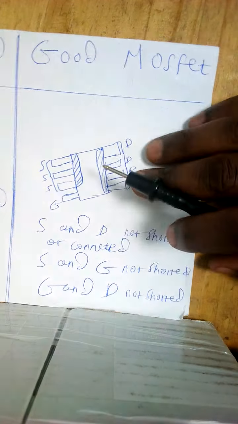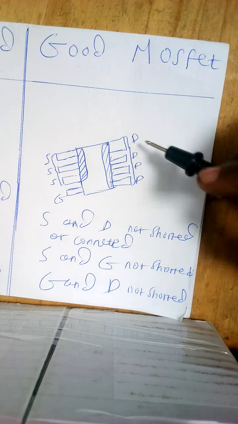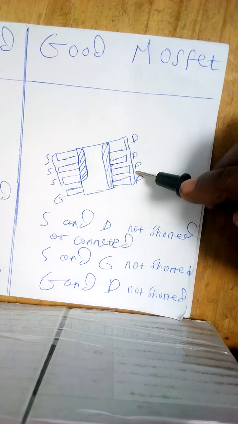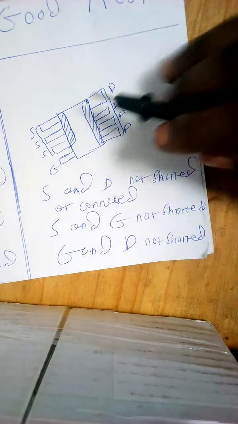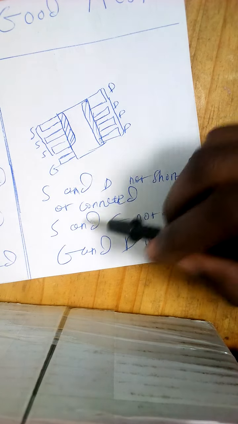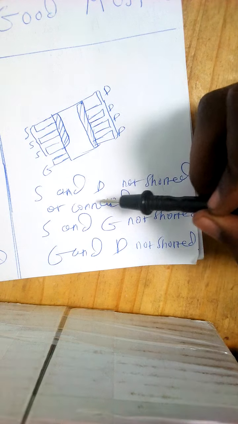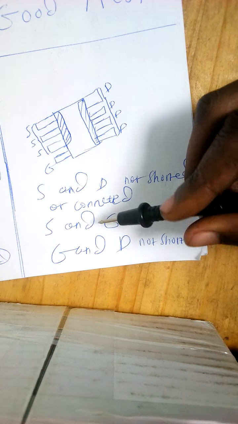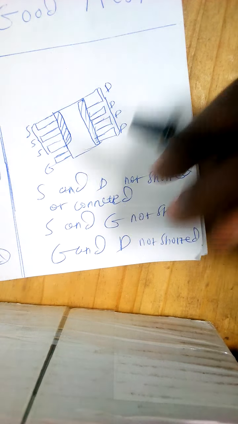So a good MOSFET, the same as the bad MOSFET. This is drain, this is source, and this is gate. Source and drain not shorted, and the source and the gate not shorted, gate and the drain not shorted. Let's see.